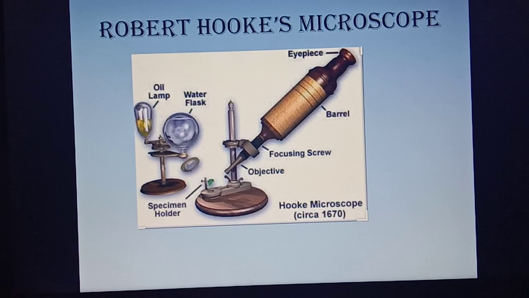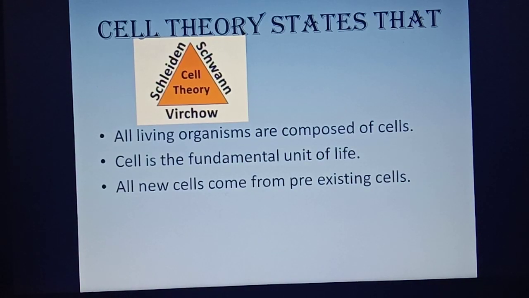Now the cell theory. Cell theory was proposed by Schleiden and Schwann. Schleiden, who was a German botanist, first proposed the idea that all plants consist of cells. A year later, in 1839, Schwann, a German zoologist, independently asserted that all animals and plants are made up of cells. This joint finding forms the basis of the cell theory.